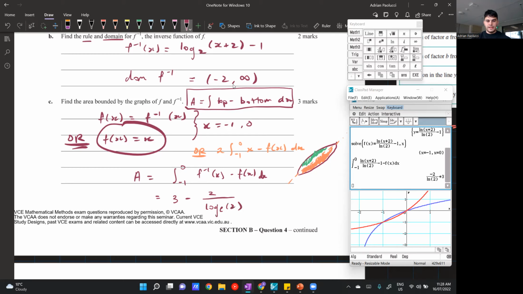So this is the expression. It doesn't say use decimal places, so assume that it means exact values. And then I write unit squared because I found an area. So unit squared is just the general unit for area. This question, you can see it's a few more marks. It's 3 marks. So probably one mark for finding the intersections along with the equation that you used, 1 mark for the expression for the area, so top minus bottom, and then 1 mark for the final answer.